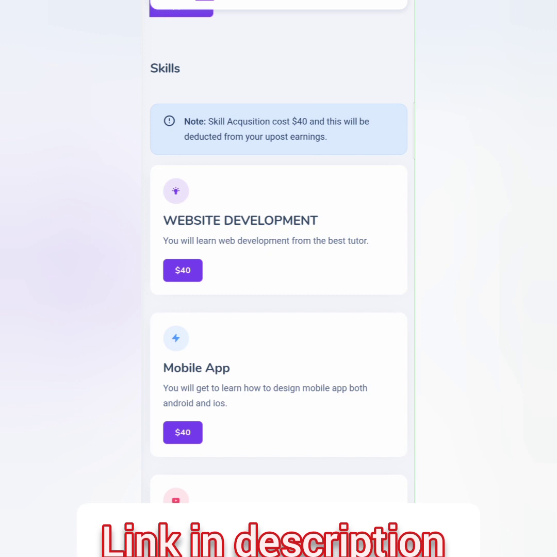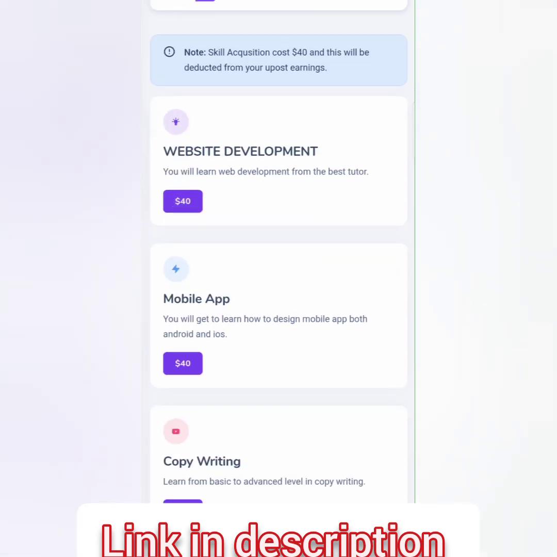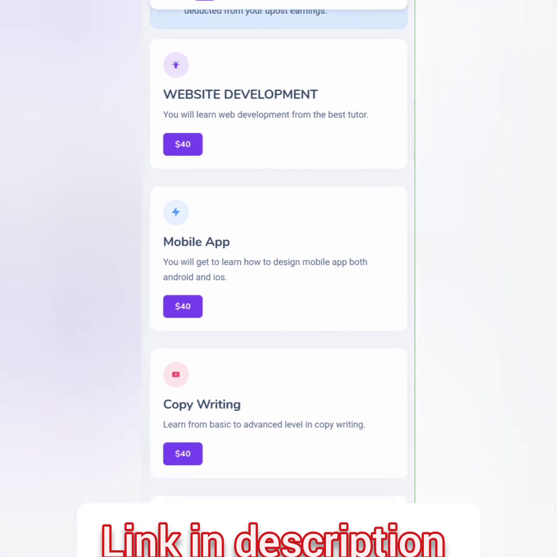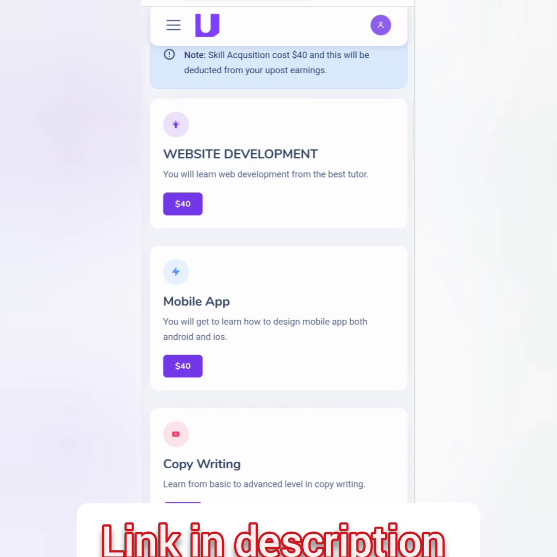Before I show you how you will earn, first of all, let me show you this. Right here on Uskills, you can see note: skill acquisition costs $40, and this will be deducted from your upward earnings. So right here, you can learn web development. You can just use your earnings, so once your money is like $40, you can use it and learn web development.